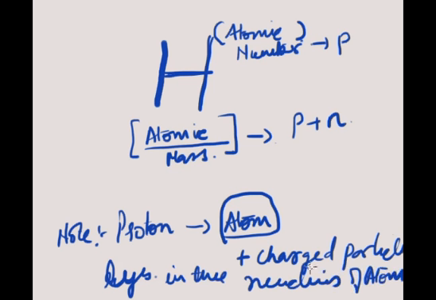So what is atomic number? It is the number of protons which forms the atomic number. And what is atomic mass? It's the number of protons plus the number of neutrons. So we write like this.